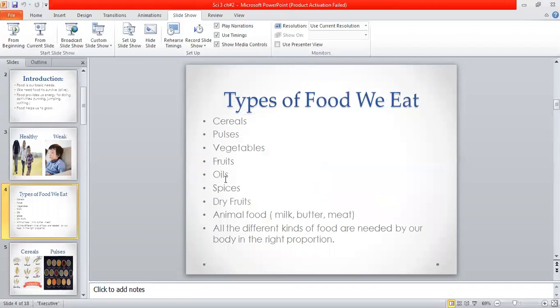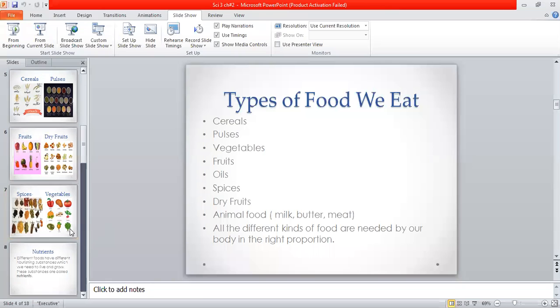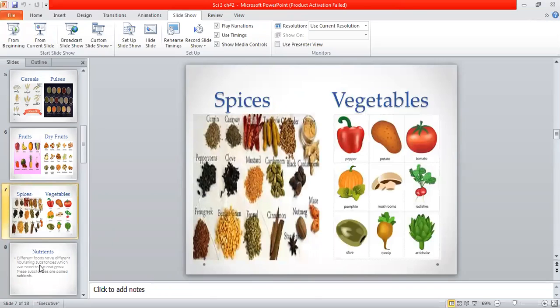Oil basically is used for cooking food. Different oils we use for cooking. Some use coconut oil, some use mustard oil, some use sunflower oil, some use groundnut oil. These are the different types of oils that we use to enhance the taste of the food that we are going to eat.